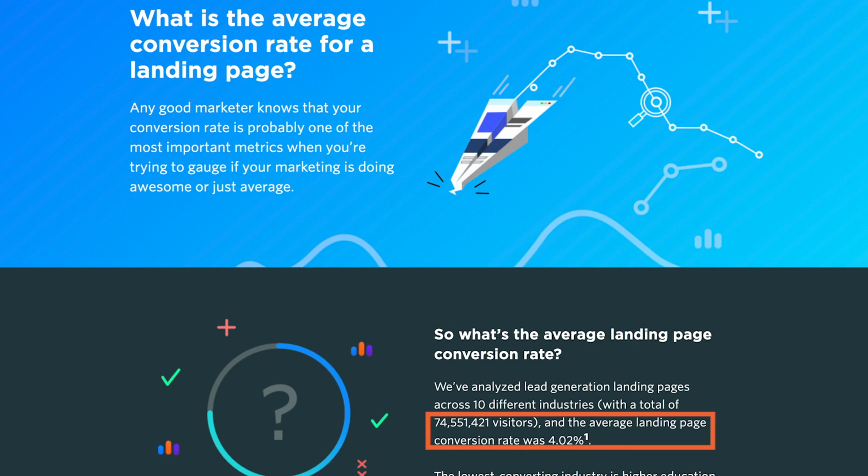Did you know that 4.02% is the average conversion rate for a landing page according to Unbounce? That means, on average, almost 96% of your visitors won't convert at all. I'm going to show you some of the things that have the potential to ruin conversions on landing pages, and also provide you with guidelines on how you can improve your conversion rates. So there are three important UX factors that can affect your conversion rate.